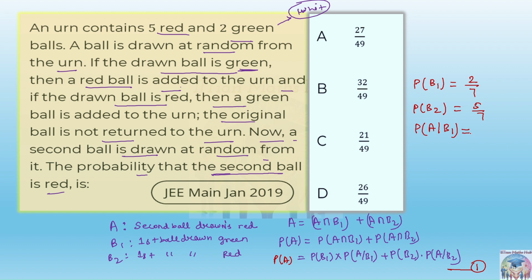Tell me. This is the important part. See the statement: if the green ball is first drawn, the red ball will be added. So how many red balls will there be? 6. Total 6 red balls will be there. Initially there were 5, but the green ball has been drawn. So P of B1, P of A given B1.